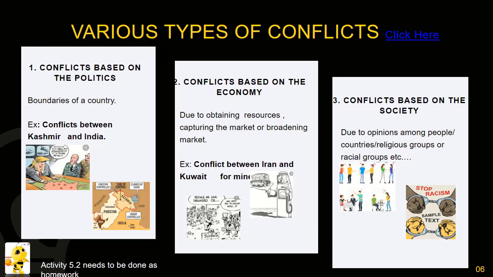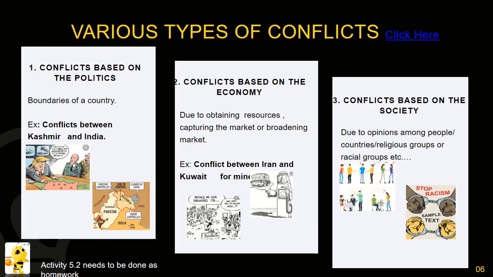Okay children, now we'll see the various types of conflicts based on three main key areas. The first one is conflicts based on politics, the second one is conflicts based on economy, and the third one is conflicts based on society. Conflicts based on politics are where they are mainly concentrating on the boundaries of countries, where the border lines are.